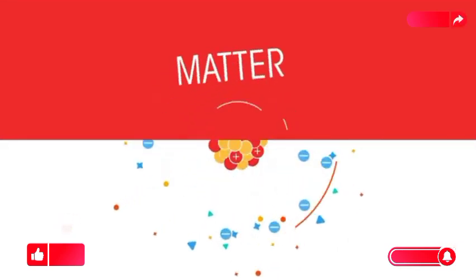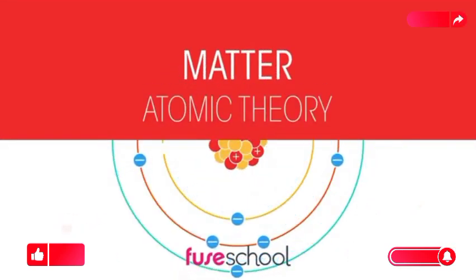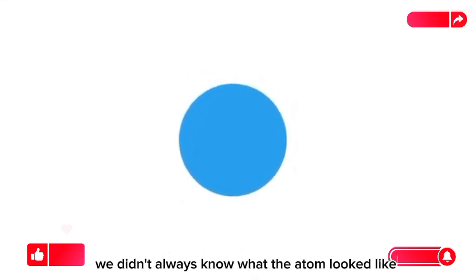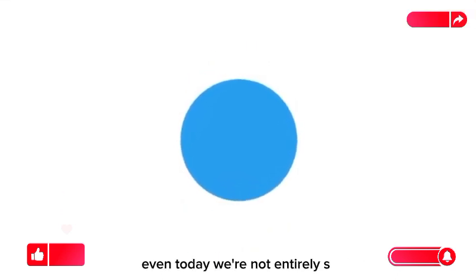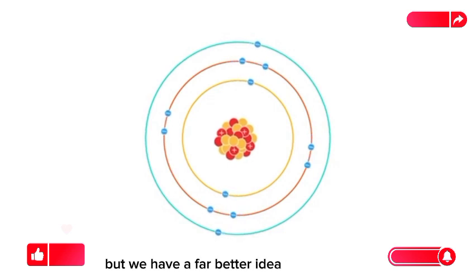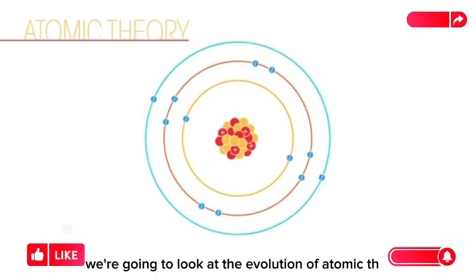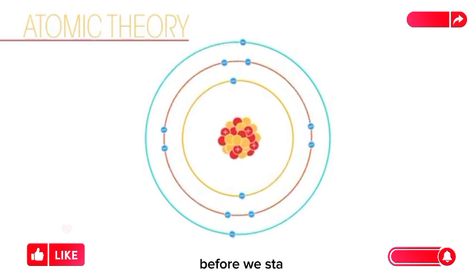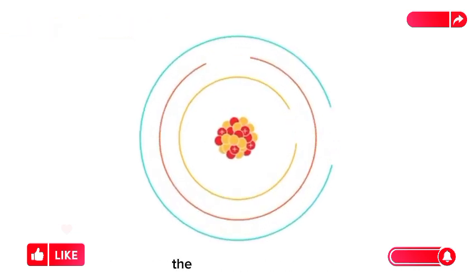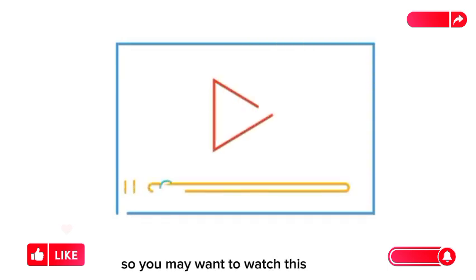In today's lesson, we will be discussing atomic theory. We didn't always know what the atom looked like. Even today, we're not entirely sure, but we have a far better idea than ever before. In this video, we're going to look at the evolution of atomic theory. Before we start, you should have a general idea of the structure of an atom, so you may want to watch this video first.